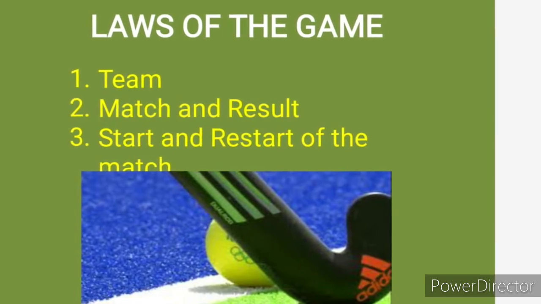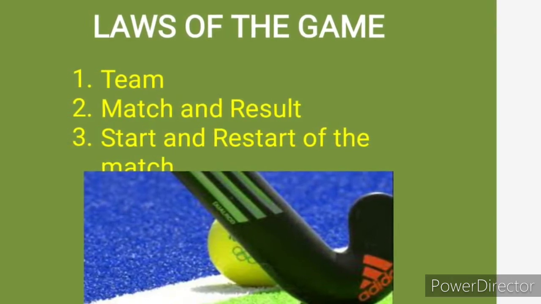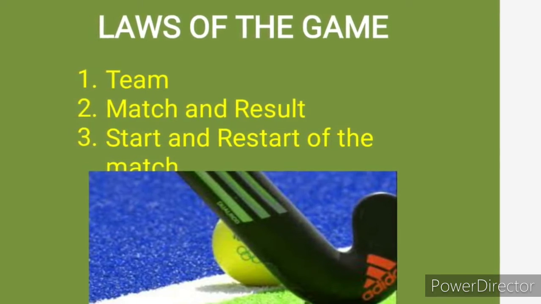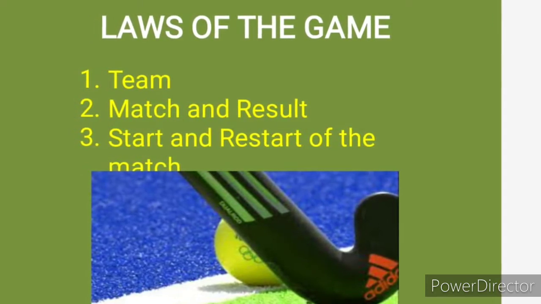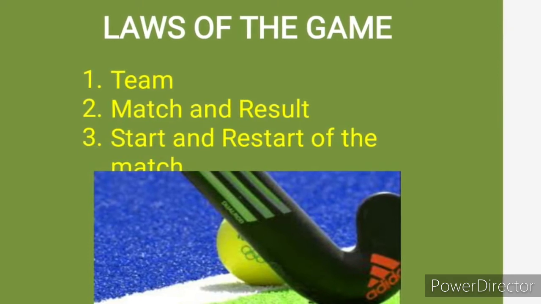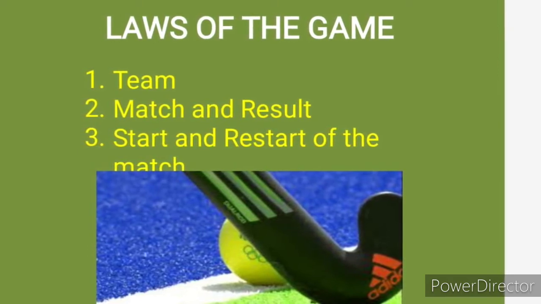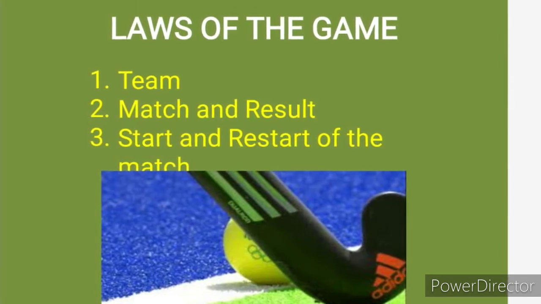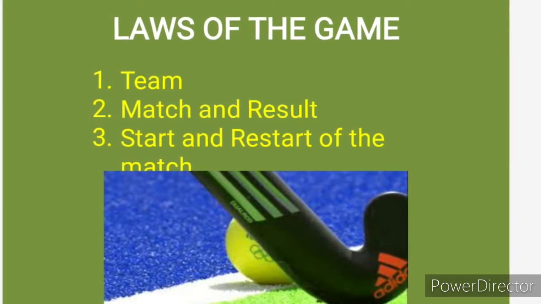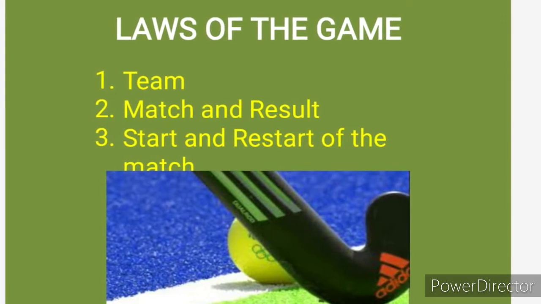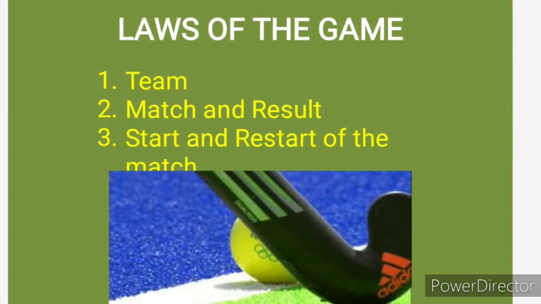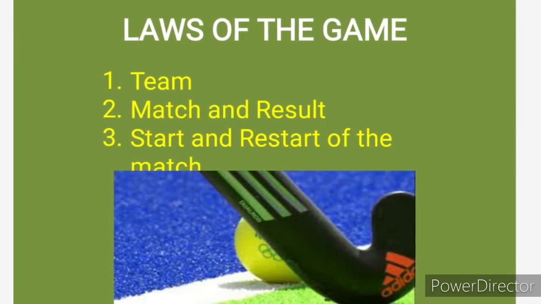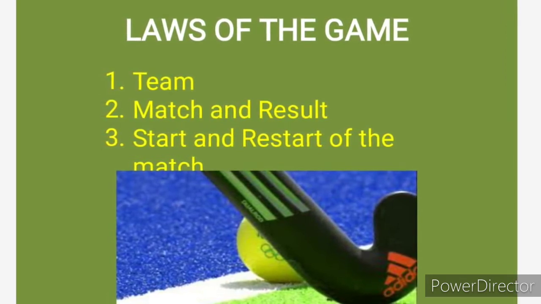Next, match and result. A match consists of two periods of 35 minutes and a half time interval of 5 minutes. A team scoring the most goals is the winner. If the match ends in a draw, the golden goal extra time of 7.5 minutes will be played, and after that a penalty stroke competition will be held.